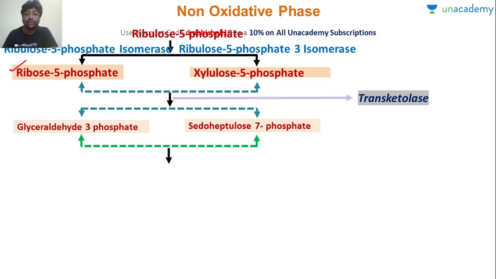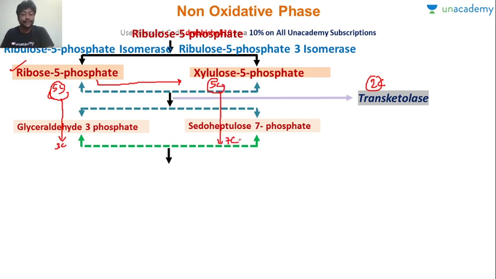Transketolase, as I told you, what will happen in this transketolase reaction, this is a 5 carbon. Okay, this is 5 carbon. Now transketolase moves 2 carbon atoms. So what it will do is, it will move 2 carbon from here and give it to xylulose. So this 5 carbon will be converted into a 3 carbon glyceraldehyde 3 phosphate, and this 5 carbon xylulose will be converted into a 7 carbon sedoheptulose. Okay, so this is what is happening, transketolase.